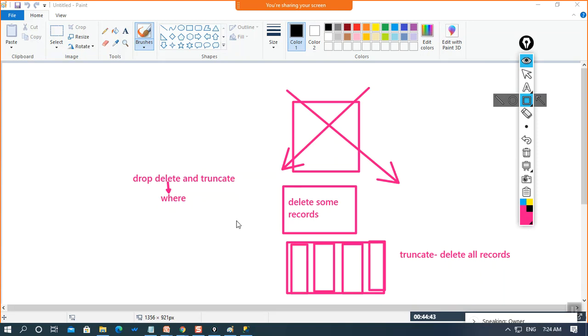Yeah, you can use all of them individually. You don't need to depend on drop and delete. When you want to use the drop command to delete your whole details with the columns and with the values, then you can just use the drop command. You don't need to go with delete and truncate. I'm just talking about different conditions, according to the user's requirement. Sometimes the user needs to delete all the records. Like as you said, you are a user and you want to delete your table with all your records. Then you can just use the drop command.